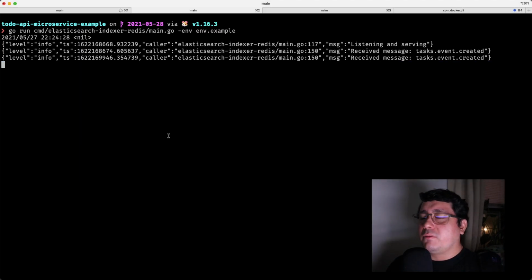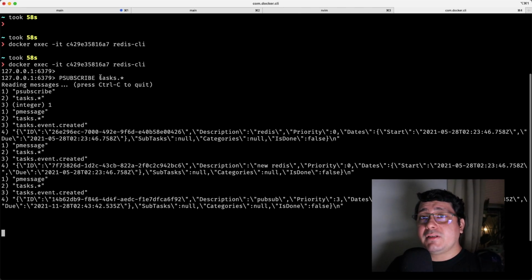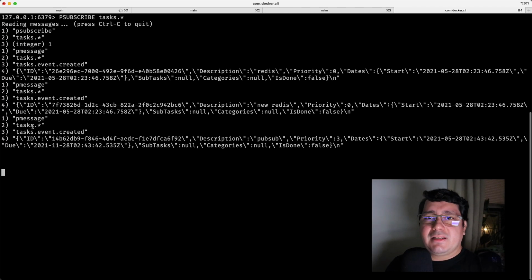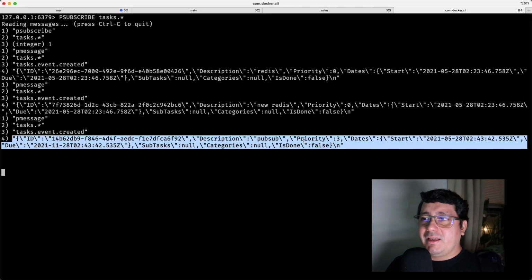Now I want to show you something really important: because I'm using Elasticsearch, but I'm also using Redis, I have this Redis CLI running. Actually, I'm using a Docker container in this case, but I'm subscribed to the channel, or rather subscribed to a pattern of channels that are being used for sending the data and tasks and receiving those events back on the subscriber side. So if you can see right here, I'm literally seeing the event that was just sent from the REST API to Kafka to Redis, and then this one is actually printing out the value.